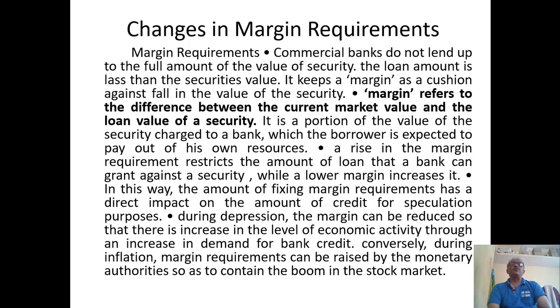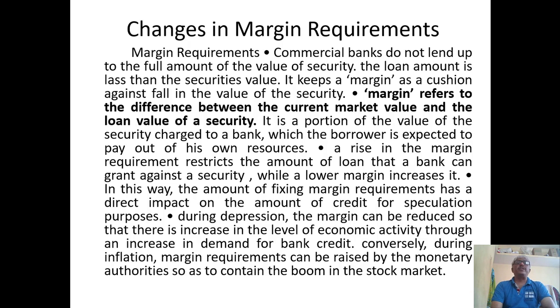So margin refers to the difference between the current market value and the loan value of a security. It is the portion of the value of the security which a borrower is expected to pay out of his own resources.